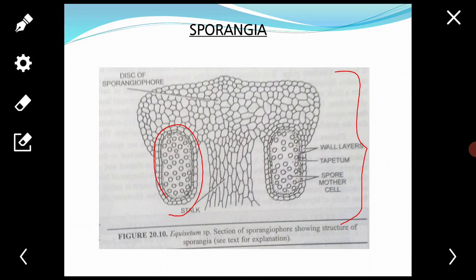It has a rounded apex which points toward the cone axis. The jacket layer of the sporangium is two cells thick, of which the cells of the outer layer show spiral thickenings, and it encloses a large number of homosporous spores.